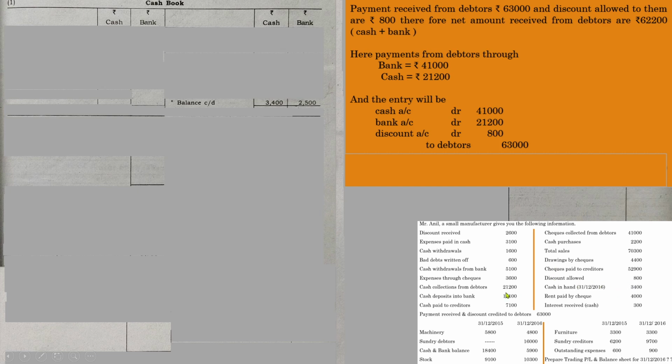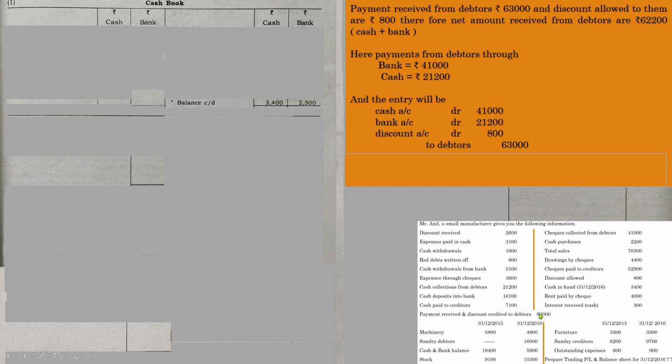So the thing is, here these three items are interrelated, because here it is mentioned that payment received and discount credited to debtors is 63,000. So 63,000 was the amount that has to be paid by the debtors to Anil. This is the actual amount that has to be paid by the debtors.